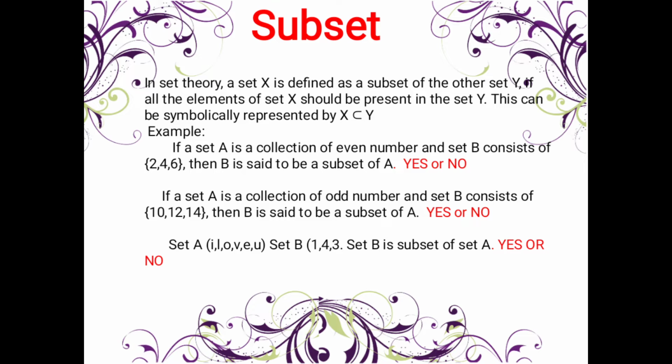It is no. Because none of the elements of set B are in set A. Set A contains only odd numbers: 1, 3, 5, 7, 9, 11, 13, 15, 17, 19. Set B has 10, 12, 14, which are even numbers.